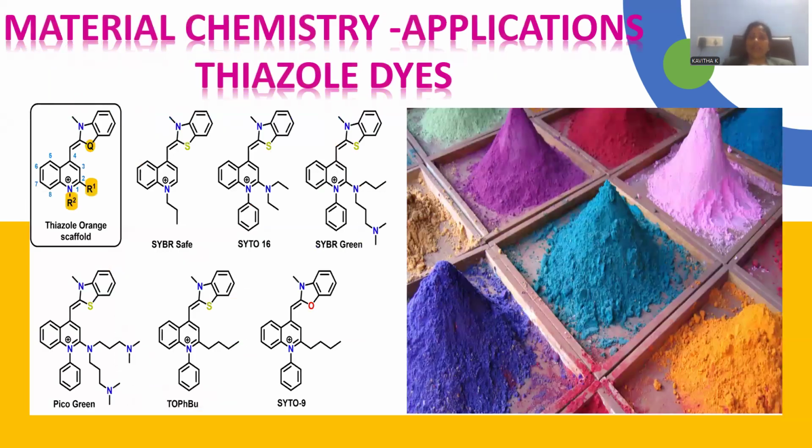Now, the material chemistry domain is taken into the picture, and there are many color-inducing substances called thiazole-based dyes available. The compounds you can locate are thiazole and benzothiazole, in conjunction with quinoline, and here is another benzothiazole. These are all benzothiazole derivatives. In all these compounds, benzothiazole and quinoline are the common components. These induce various colors due to their chromophoric activity.